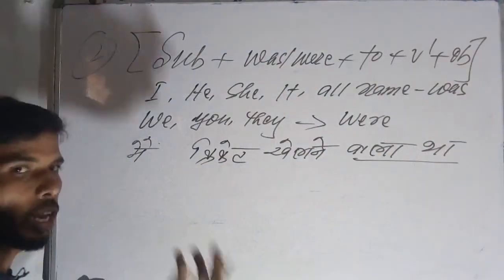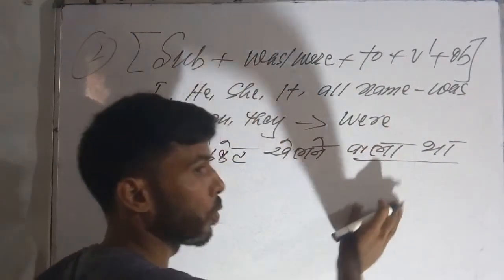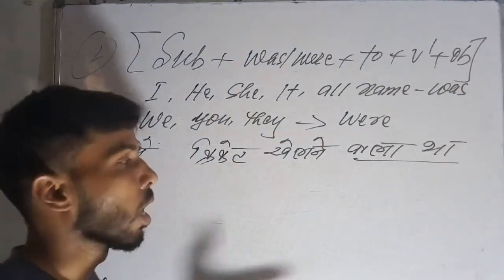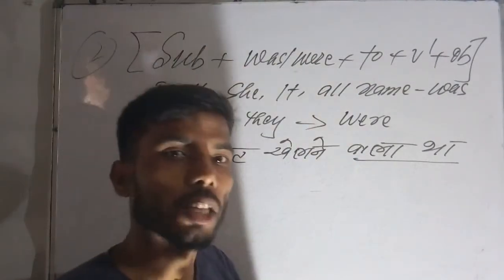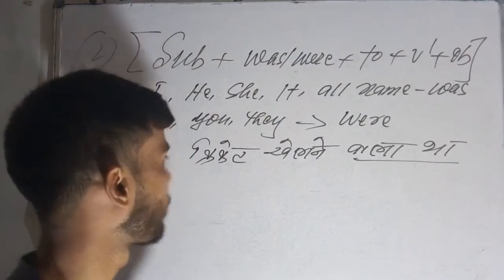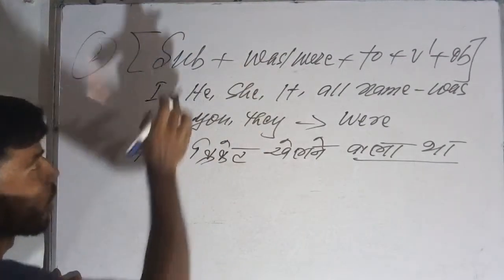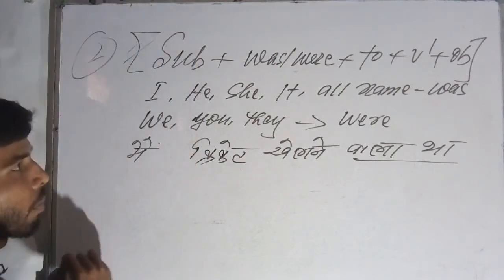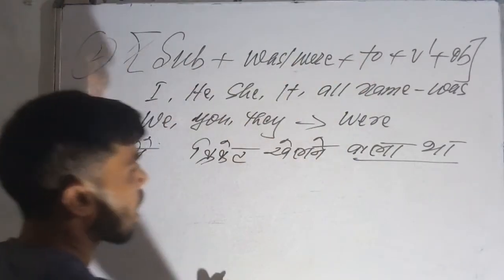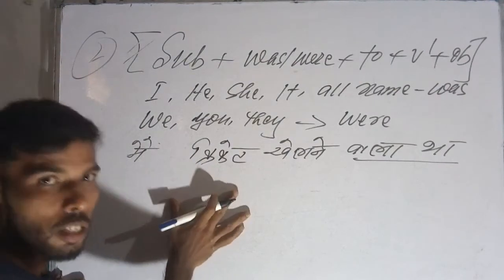Here we have to identify: inside this it will be वाला था, वाली थी, वाले थे. So after that, what will I have to do with this pattern? With the help of this pattern I have to make sentences.